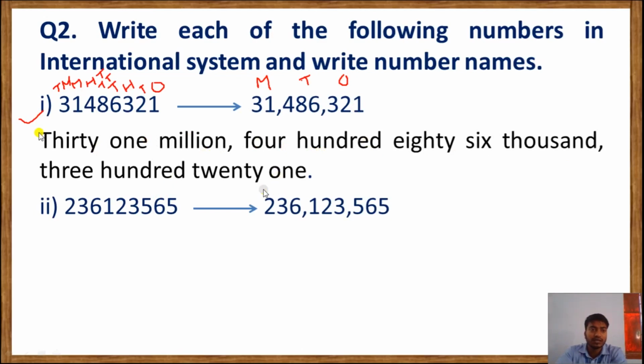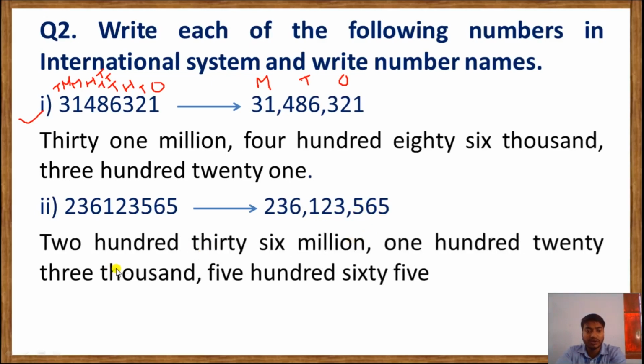This is the answer to this question. In the same way we will write for the next question. First we have to make them separate according to their periods, then we will write the numeral name. So this will be 236,123,565, as you can see on the screen. This is the answer.